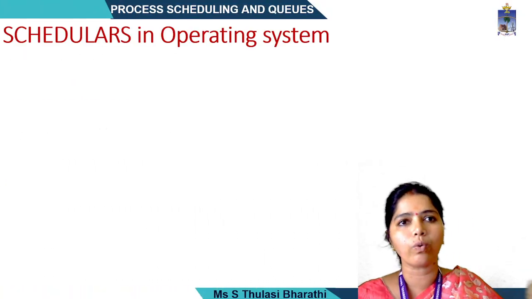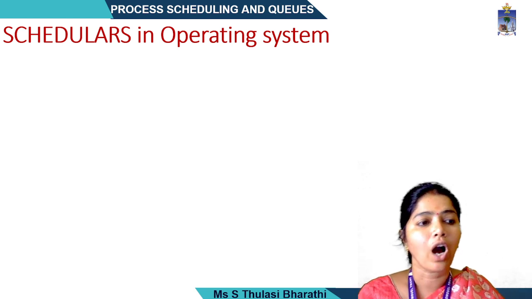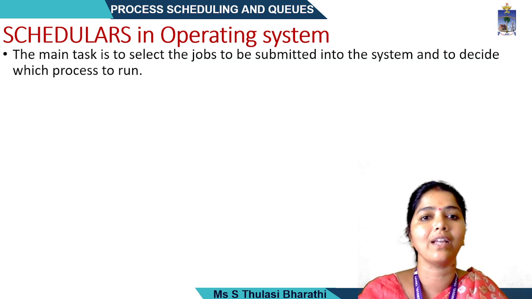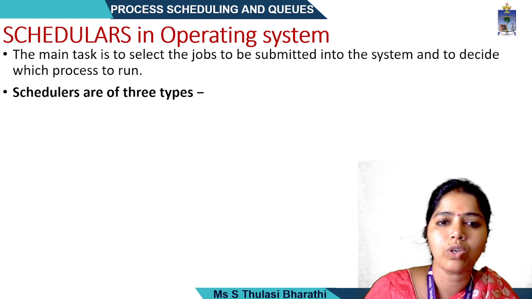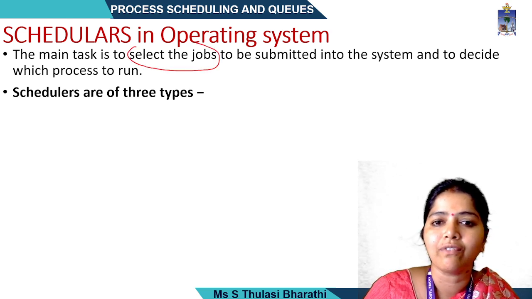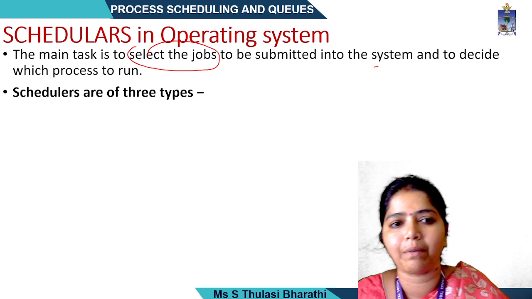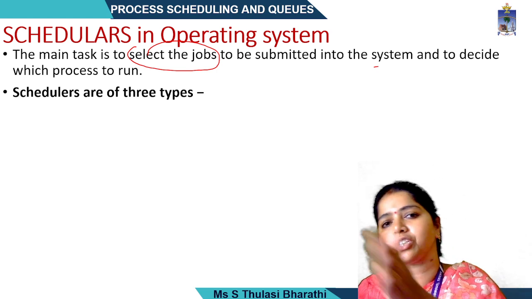So what are the different types of schedulers? How is scheduling done in an operating system? The main task is to select the jobs to be submitted to the system and to decide which process is to be run.